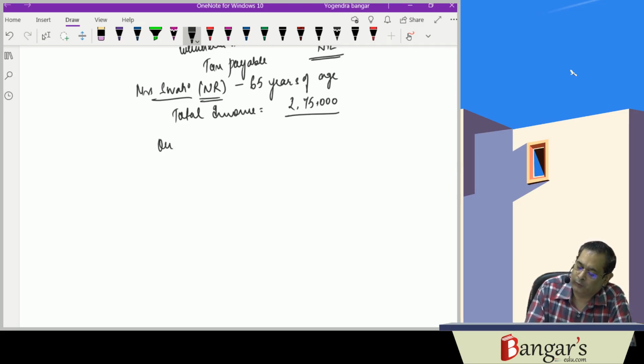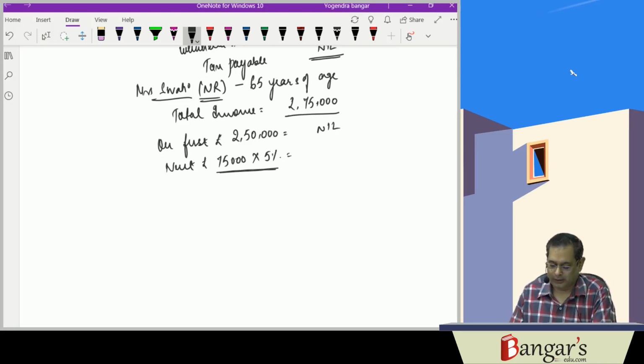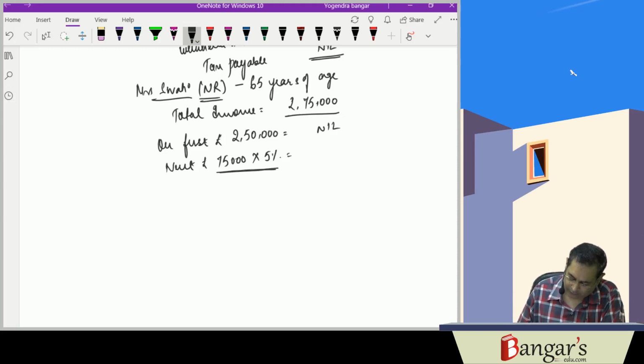On first rupees 2,50,000, it is nil. On next rupees 75,000, tax will be levied at rate of 5%, that is 3,750. This is the total tax.